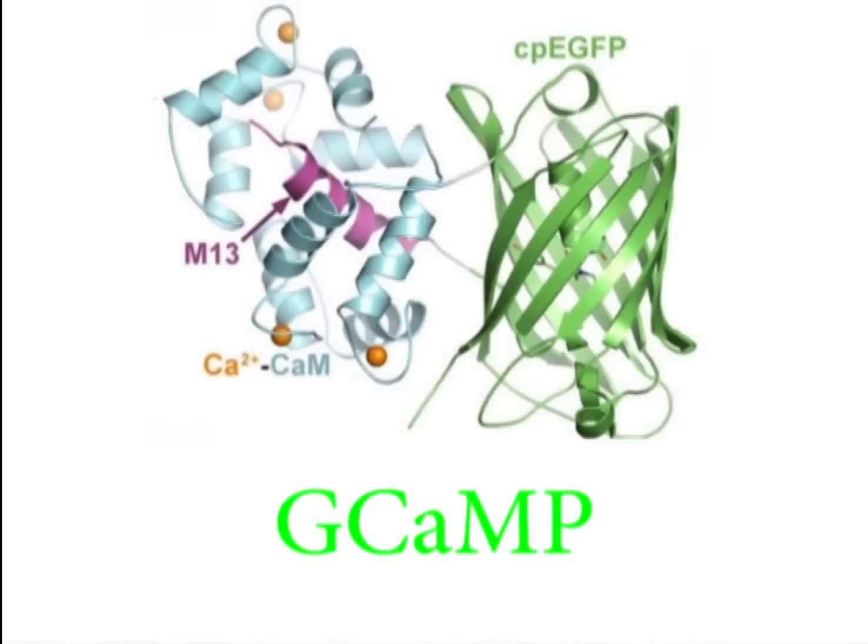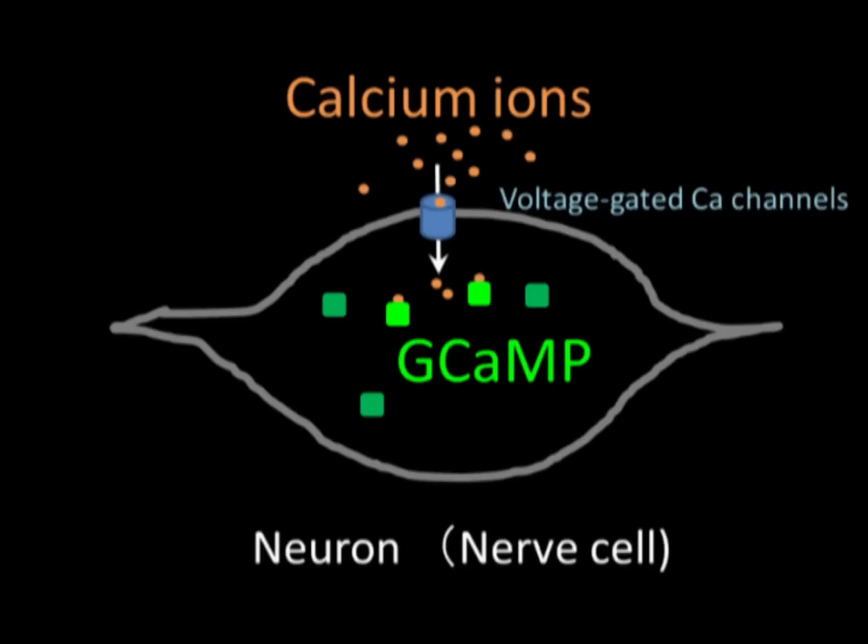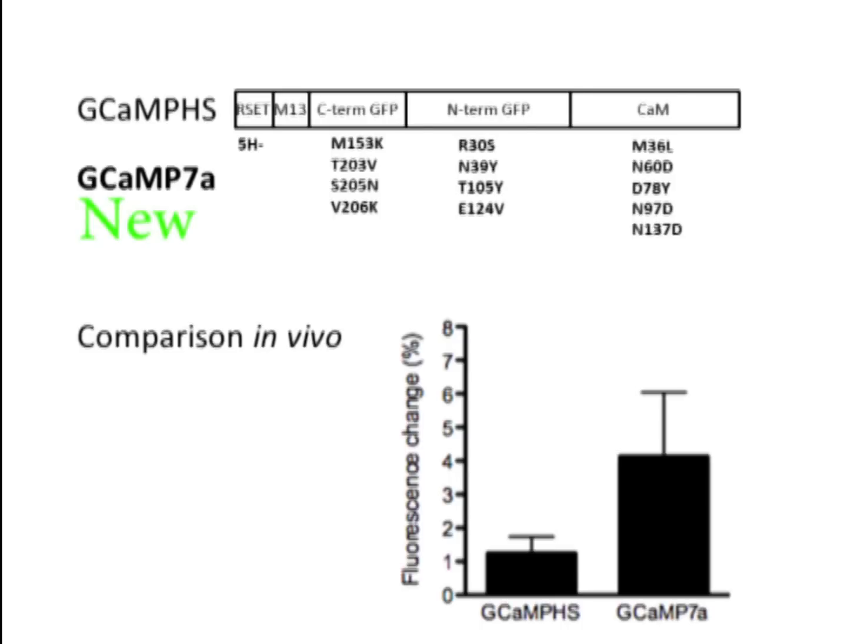GCaMP contains M13, GFP, and calmodulin sequences. When calcium ion binds to the calmodulin sequence, conformational change occurs and GFP fluorescence increases. Because calcium influx occurs when a neuron is activated, we can use GCaMP to detect neuronal activity. Further, in this study, we developed a new GCaMP, which is more sensitive than the old GCaMP.